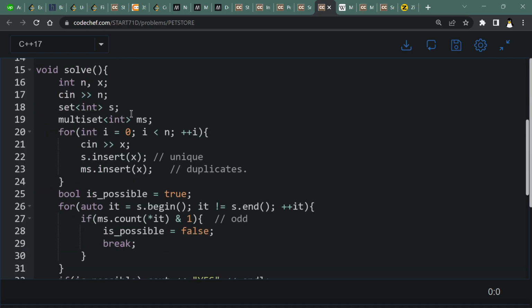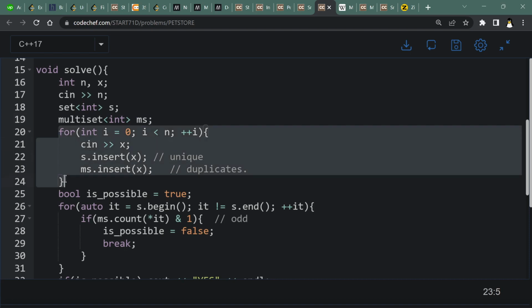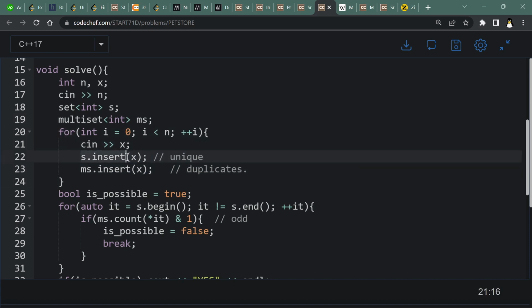Then I used a multiset and a set for solving this problem, creating two variables n and x, and a set and a multiset using STL, and just inputting into these two. Set for storing all the unique elements, and multiset for storing all the elements including duplicates.